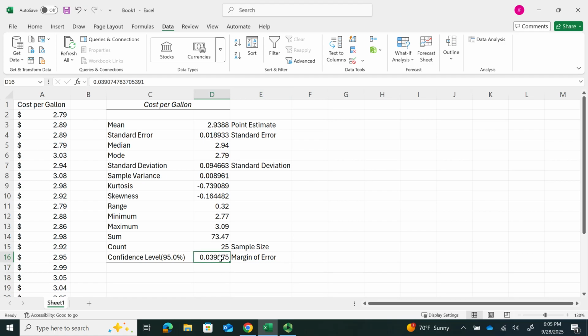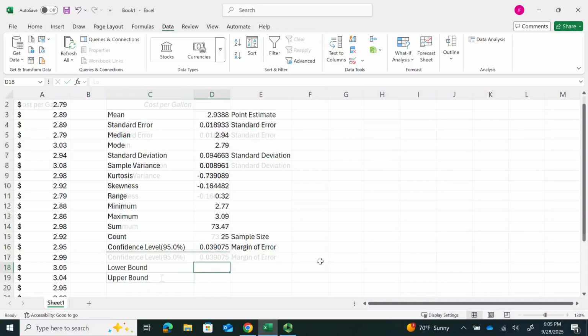So really all we have to do at this point is take this margin of error and add and subtract it to that point estimate. And that'll give us our lower bound and our upper bound. So now I'm going to write the formula in order to do this using the output that's already provided. I'm going to start with an equal sign for the formula. I want to take my point estimate, which is 2.9388. And to get my lower bound, I'm subtracting the margin of error from that point estimate. So I'm going to say minus, and then that value right there. When I hit enter, that gives me my lower bound of the confidence interval.